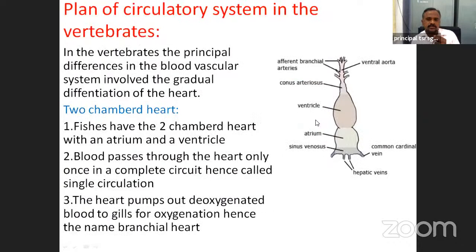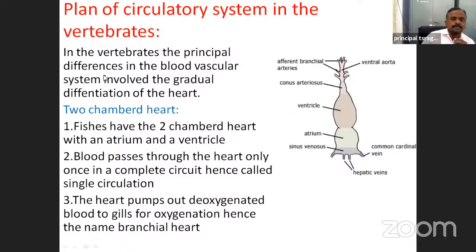Next. Plan of circulatory system in the vertebrate. In the vertebrate, the principal differences in the blood vascular system involve the gradual differentiation of the heart.